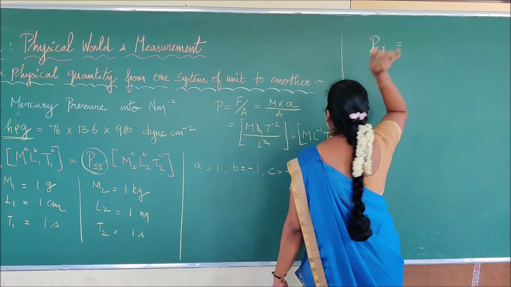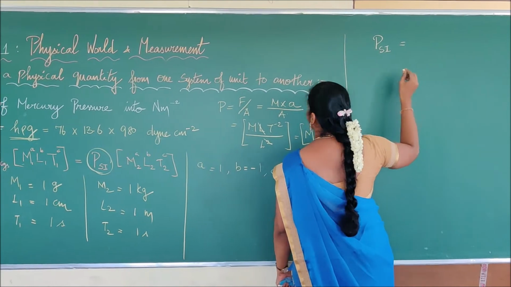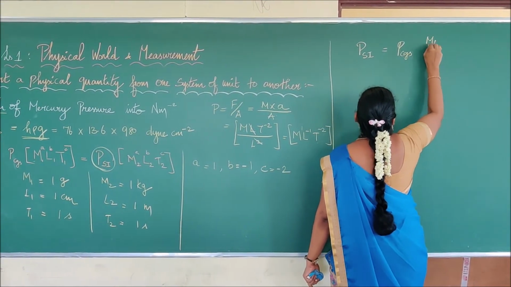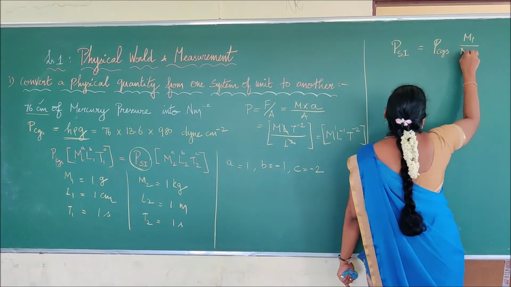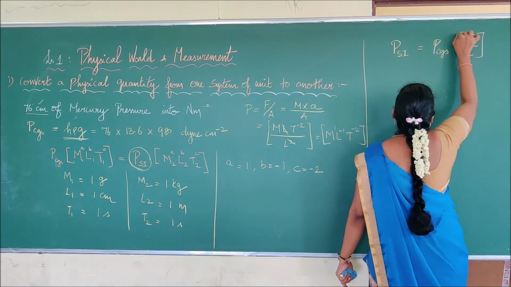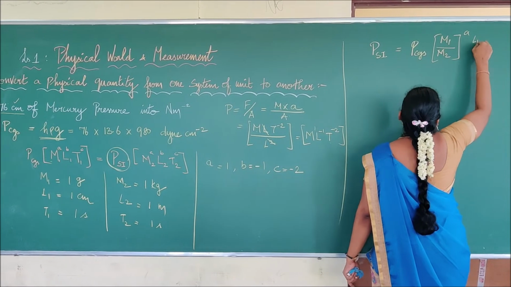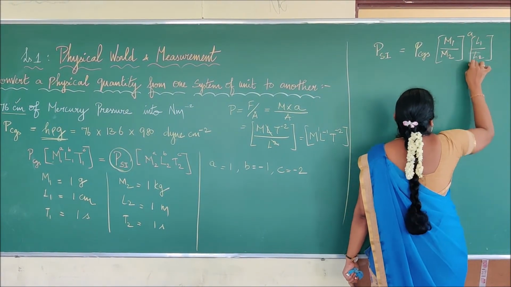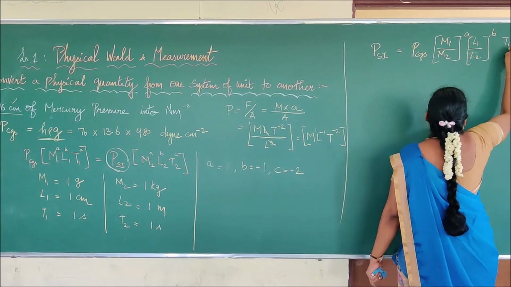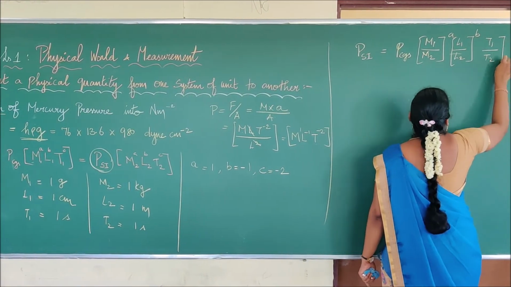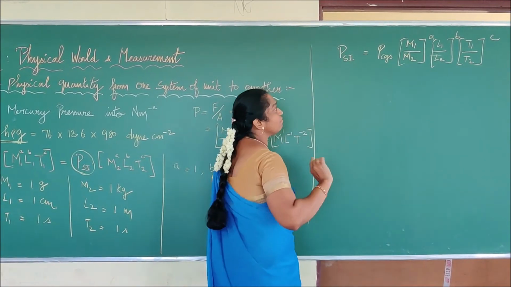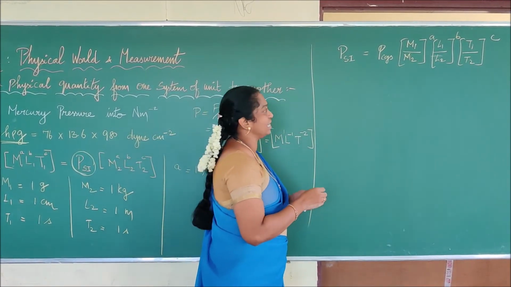P in SI will be equal to, I will move it to the other side, into P CGS, that is equal to M1 divided by M2 the whole power A, then L1 divided by L2 the whole power B, then T1 divided by T2 the whole power C. So we have taken the term to the other side and divided the same term in the same equation.